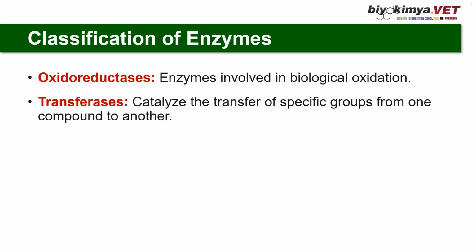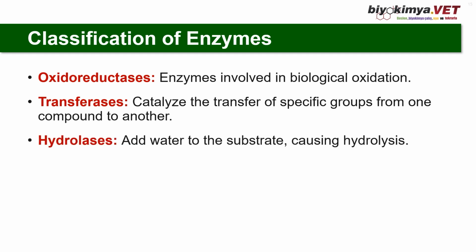Transferases catalyze the transfer of specific groups from one compound to another, especially functional groups such as amino, acid, phosphate, etc., from a donor to an acceptor molecule. There are many subclasses, such as transferases of 1-carbon units, transferases of aldehyde or ketone groups, transferases of acid groups, etc. The third group is hydrolases.